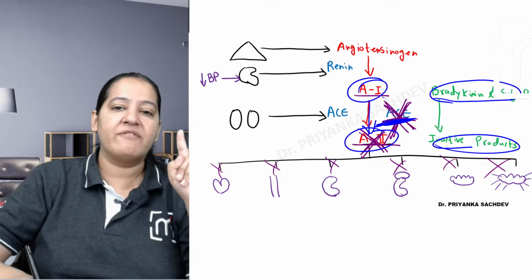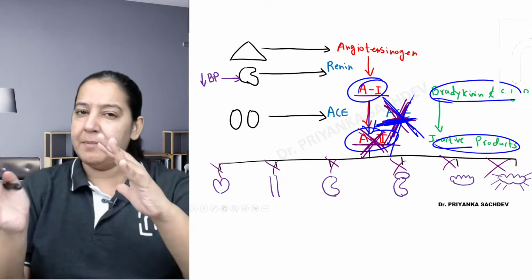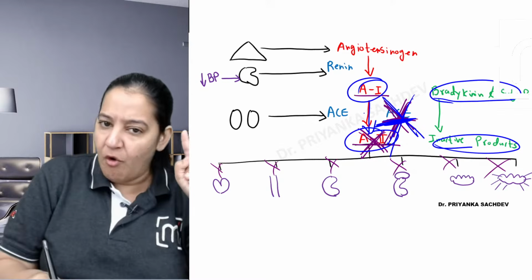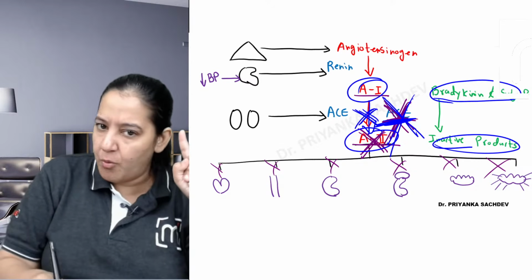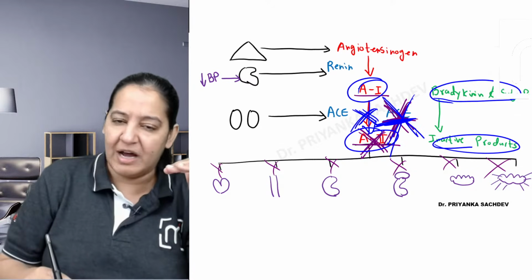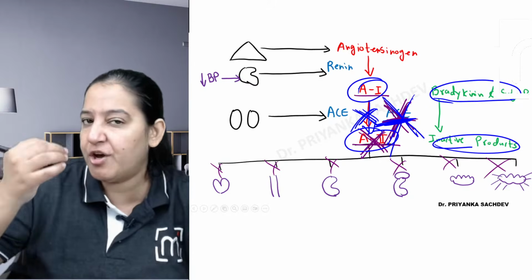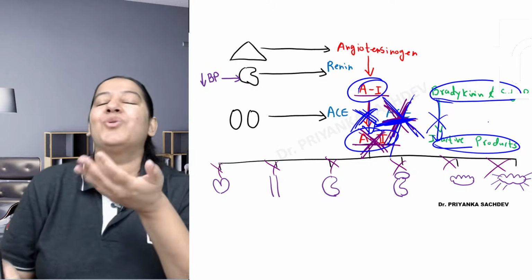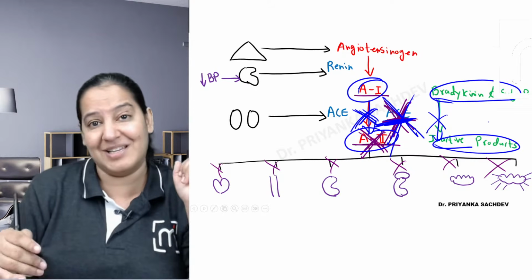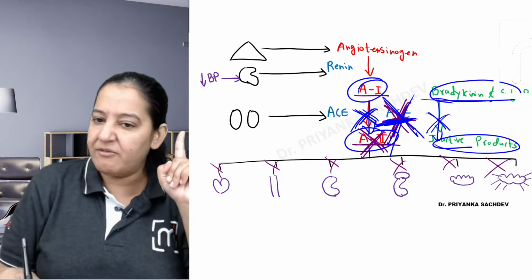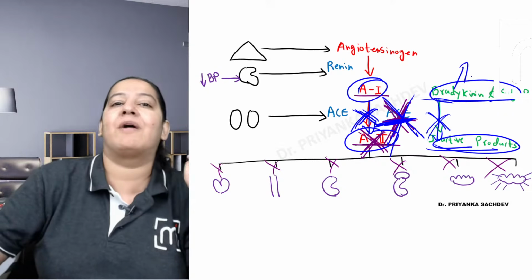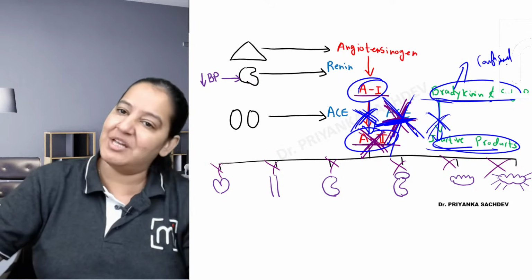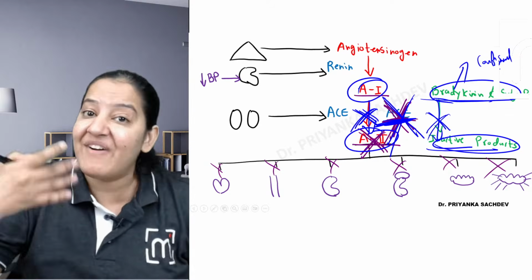Now you are giving a drug which is ACE inhibitor. So ACE is inhibited in the blood also, in the lung also. Everywhere ACE is inhibited. You don't want angiotensin 1 to be converted into 2. You want to treat your patient, the hypertension. But this function is also inhibited. You don't want to inhibit this function, but unnecessarily it is inhibited. Now, bradykinin will not convert into inactive product. Bradykinin will remain as bradykinin only. And it will cause cough, swelling, angioedema, itching. So these are the side effects of ACE inhibitors.